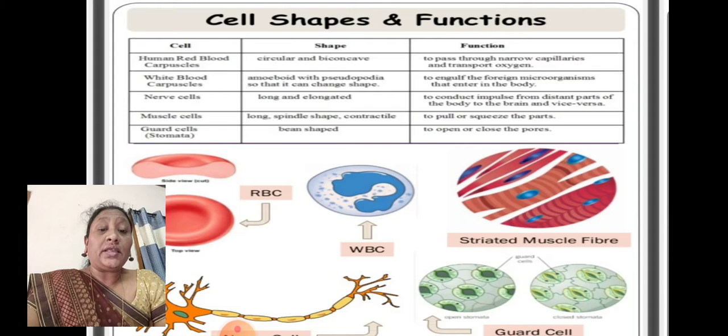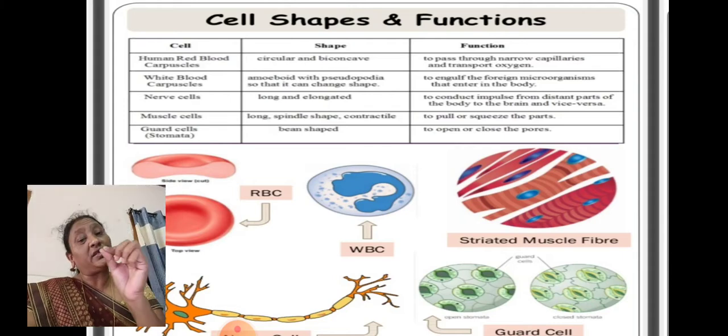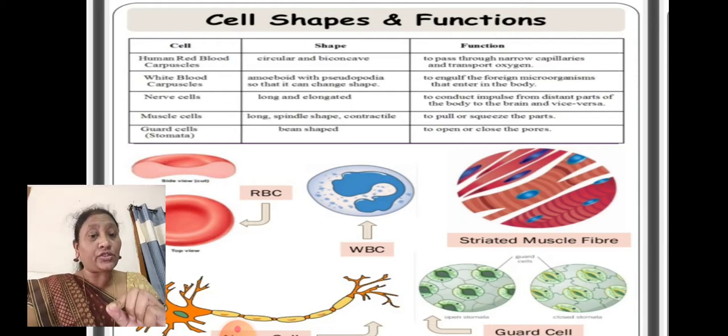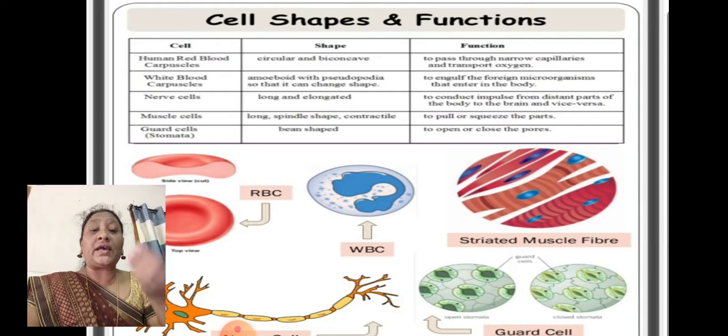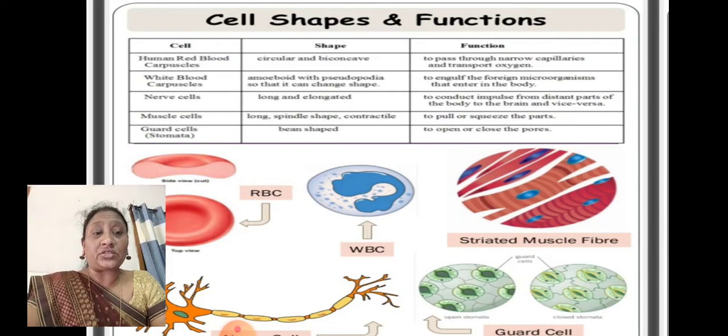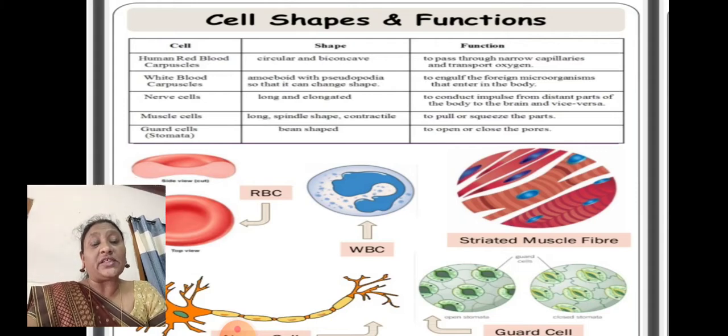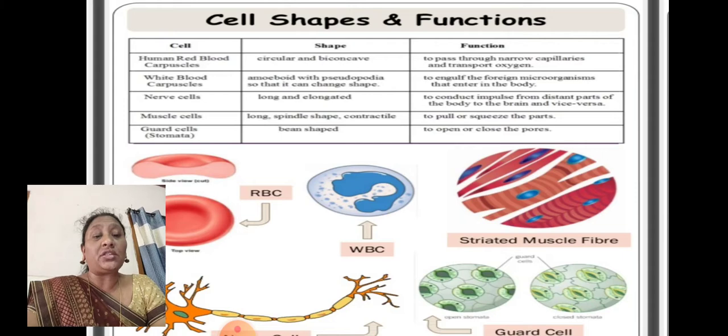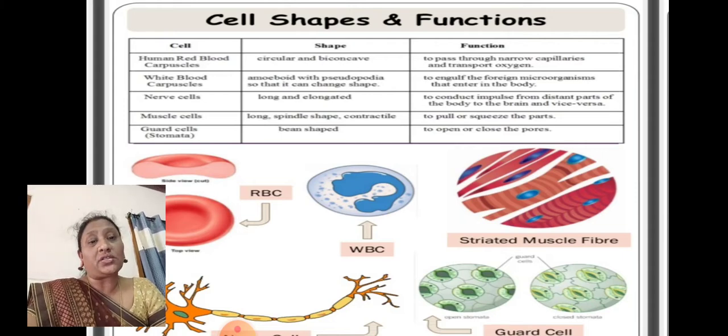So they can move easily in narrow blood vessels. Our blood vessels are very narrow. So as they are biconcave in structure, they can move easily in the blood vessels and carry the oxygen. The red blood cells' main function is to carry the oxygen.